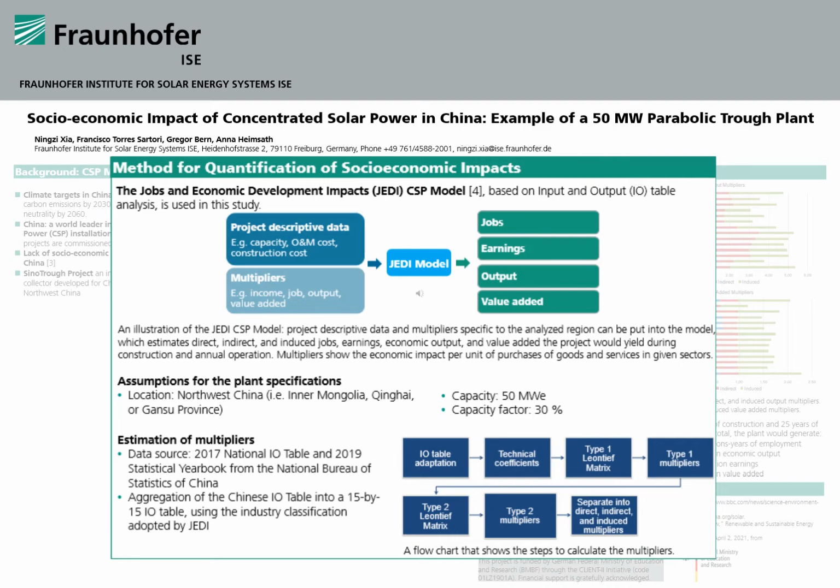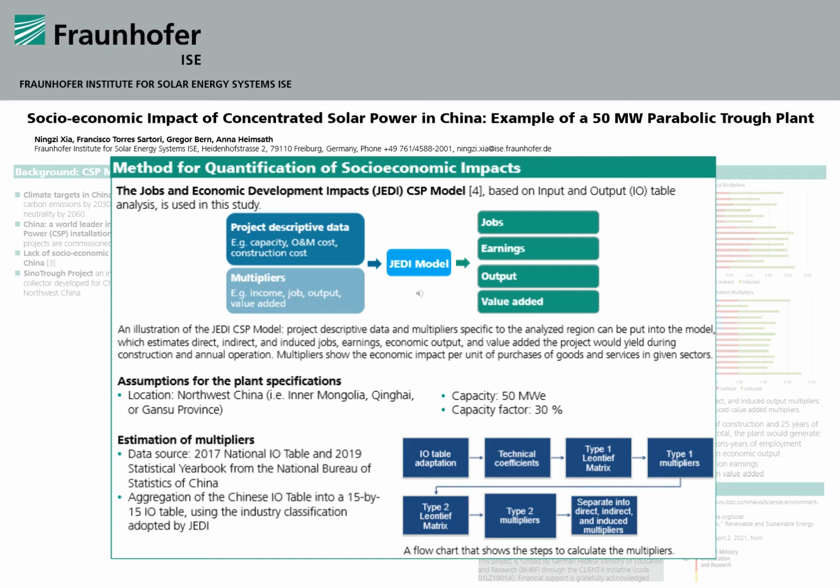To estimate the multipliers, the 2017 National Input-Output Table and the 2019 Statistical Yearbook from the National Bureau of Statistics of China were used. The National Input-Output Table was aggregated into a 15 by 15 table using the industry classification adopted by the JEDI model.